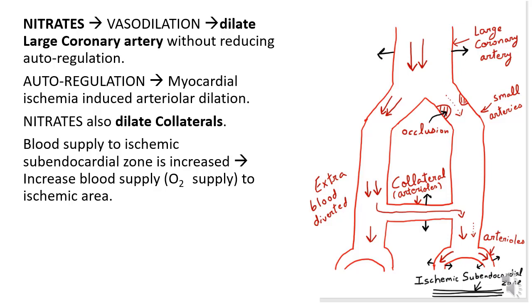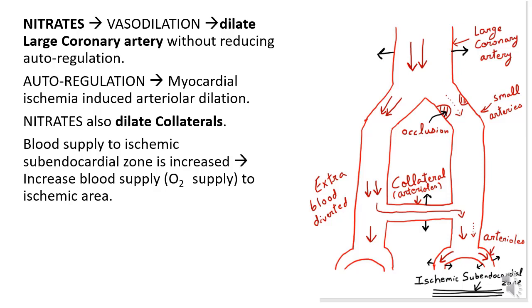So blood supply to ischemic subendocardial zone is increased, that is oxygen supply to ischemic area. This is the mechanism of action of nitrates in variant angina.